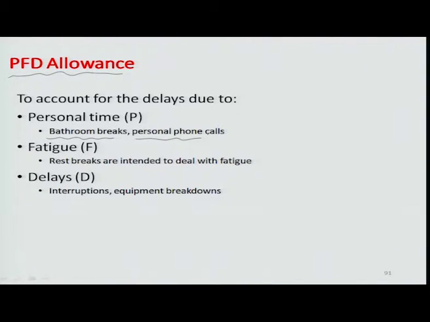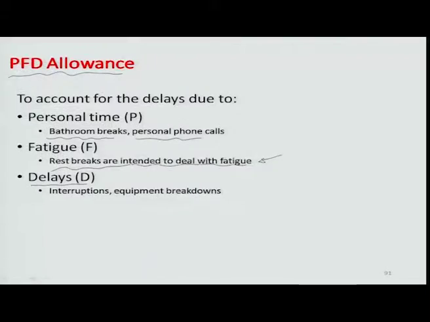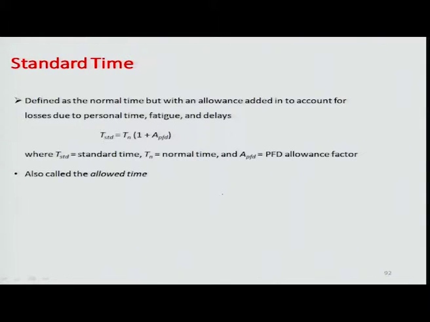F is the fatigue time, which is rest breaks intended to deal with fatigue. So, in all assembly lines, for example, there is relieving of workstations carried out in a cyclic manner for all the operators involved, because they have to take this rest period to avoid fatigue and quality losses which otherwise would happen because of the higher quantum of work being done by an individual. Then there are allowances related to delays, for example, interruptions because of equipment or material not arriving in time, because of which you have to account for these allowance times. So, there is always an allowance time in this case also.